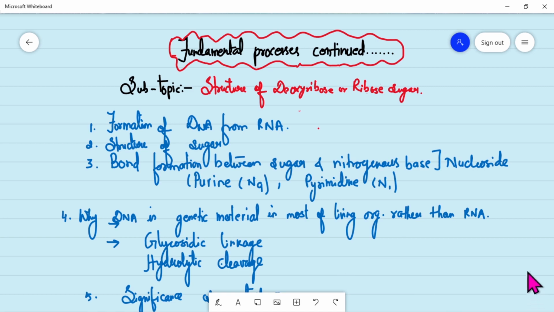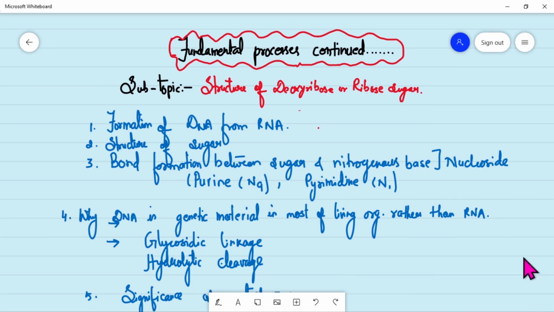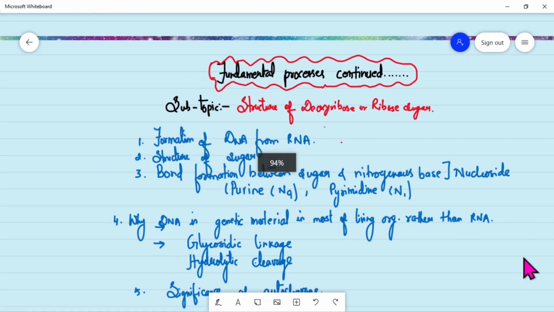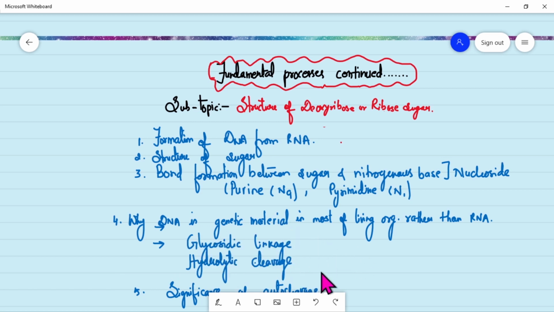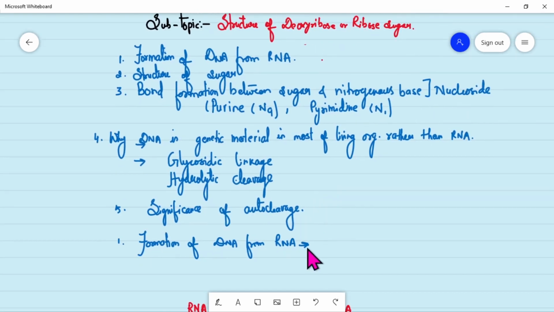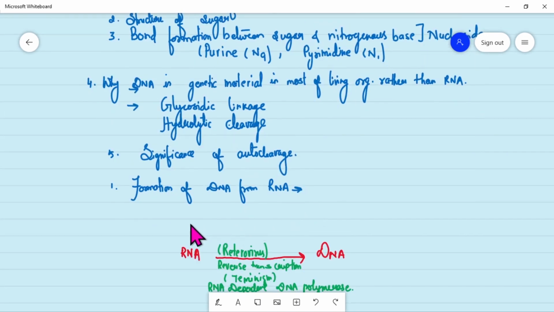Then we have the significance of autocleavage. What is autocleavage we'll see, and then we'll see what is the significance of autocleavage. So let us start first to see the structure of sugar.